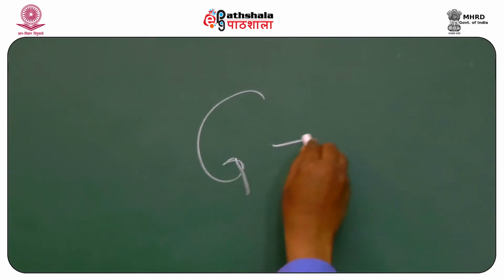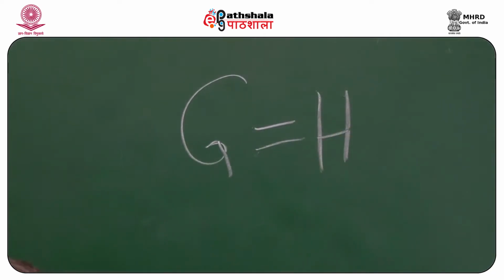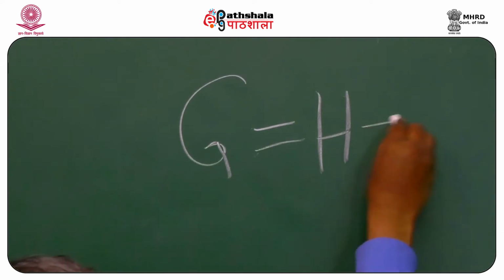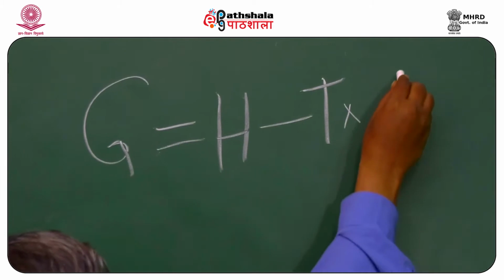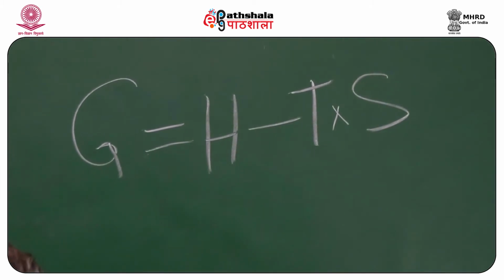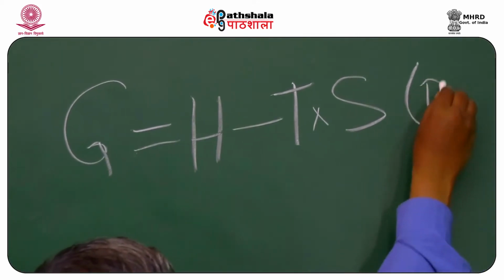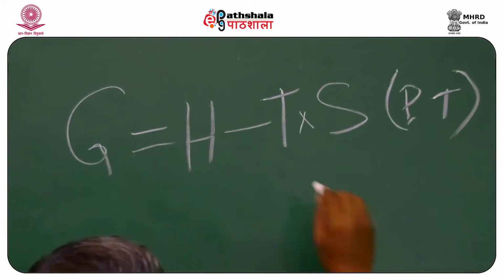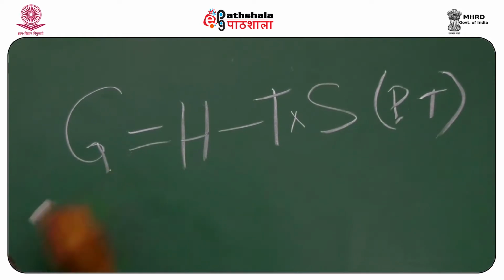where Gibbs free energy is expressed in terms of enthalpy, which is the heat content of the system, minus temperature in Kelvin times the entropy of the system. Remember that this is calculated at constant pressure and temperature. If you change the pressure and temperature, the value of G will vary.